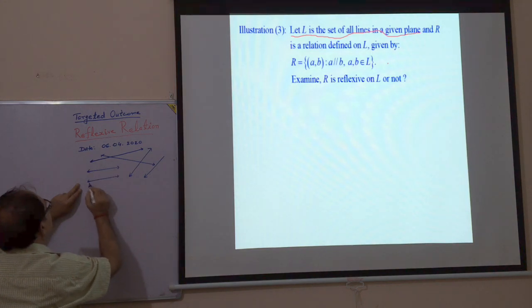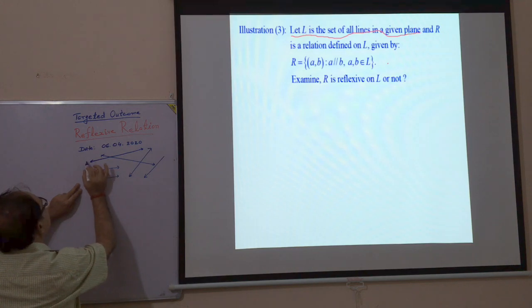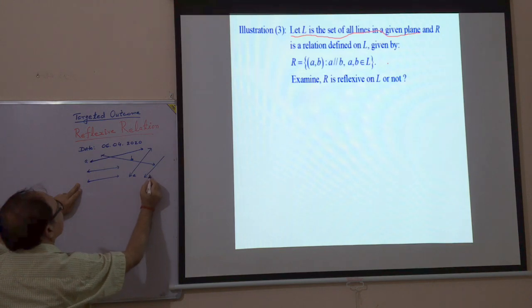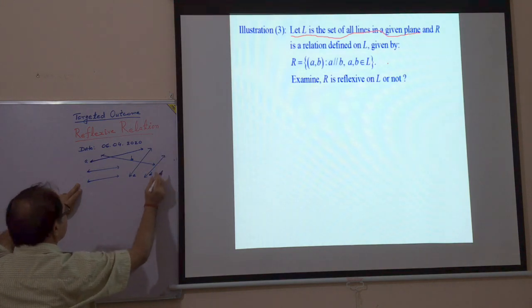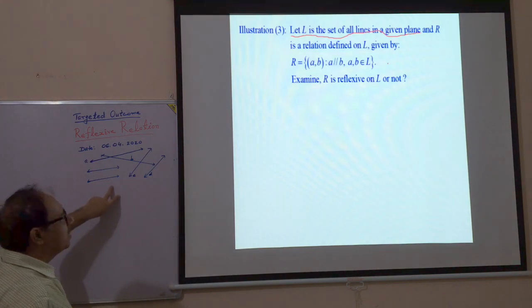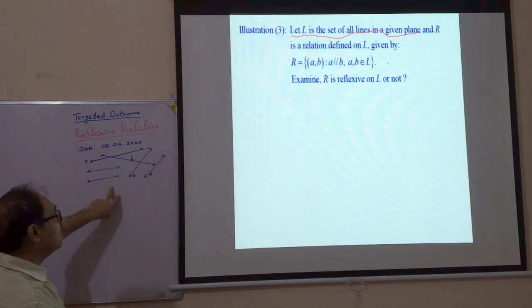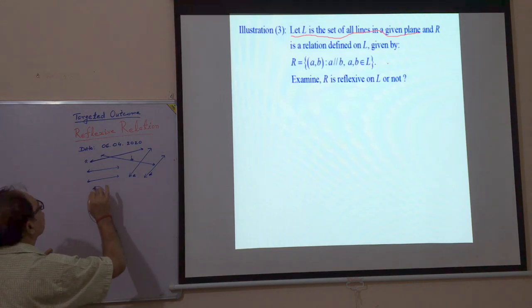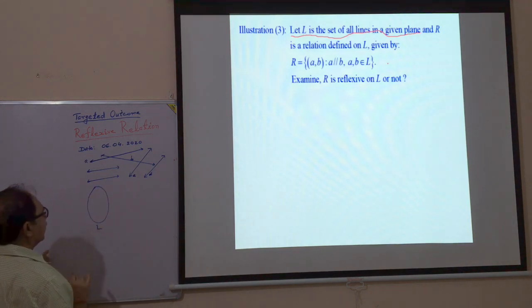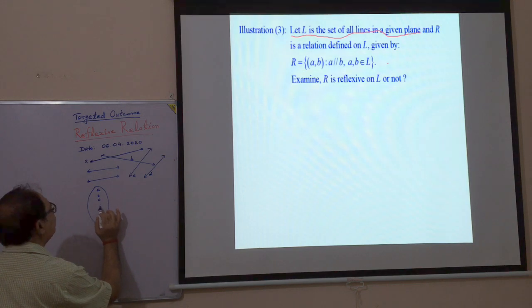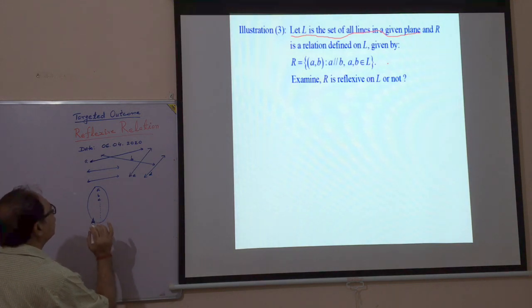Suppose these lines are represented by A, B, C, D, etc. How many lines will be here? Necessarily infinite lines. And all these lines are taken in the set L. Means A is here, B is here, C is here, and so many. All the infinite lines are here.